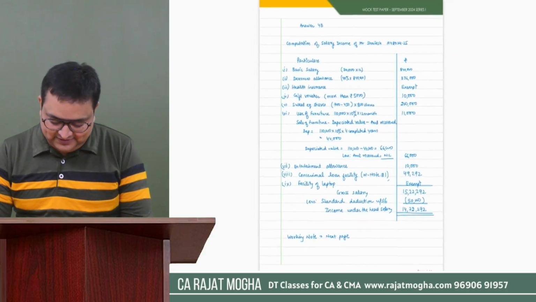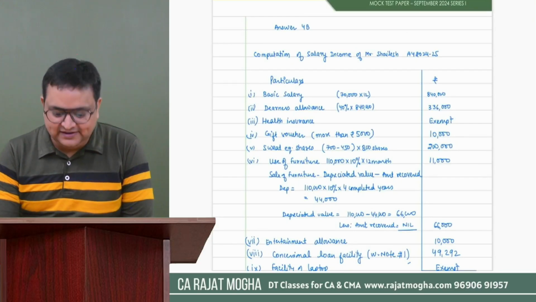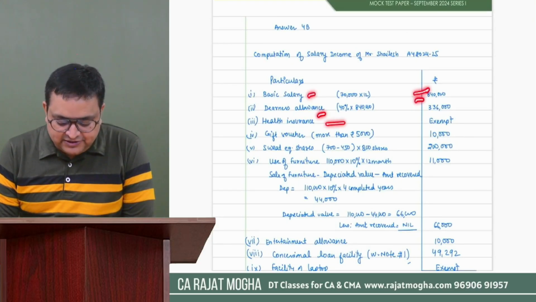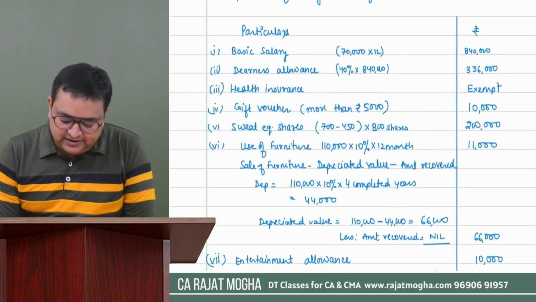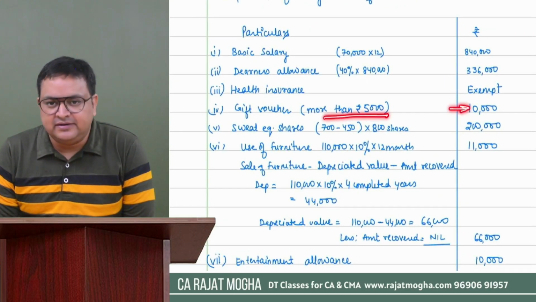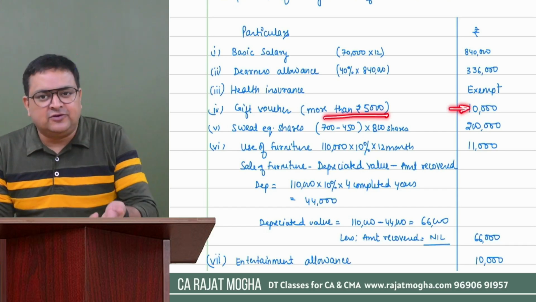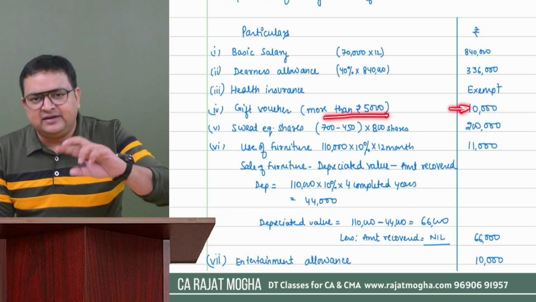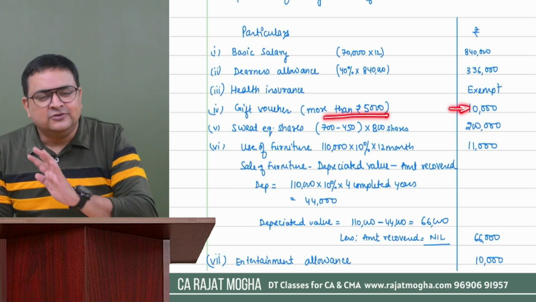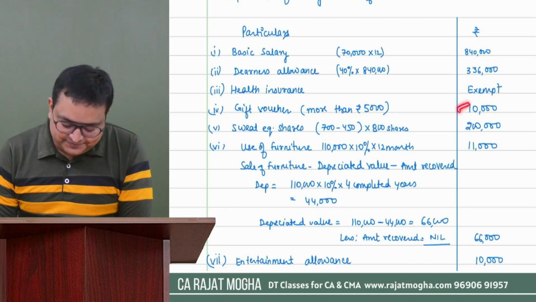Okay, so this is our last answer, answer 4B. You must have seen this. Basic salary, fully taxable, DA fully taxable, health insurance is exempt. Gift voucher, because it is more than 5,000 rupees, I have made the entire amount taxable, or you can also make the excess of 5,000 taxable. In that case, your answer would be a bit different. It would be 5,000 rupees less in that case. So it's your wish. I would recommend make the entire amount taxable.